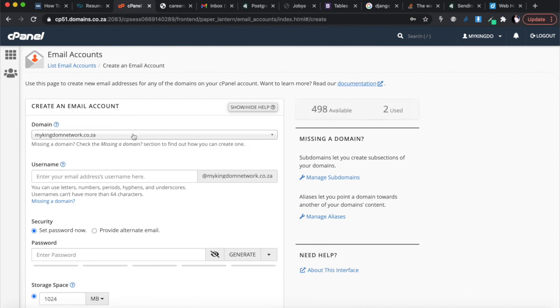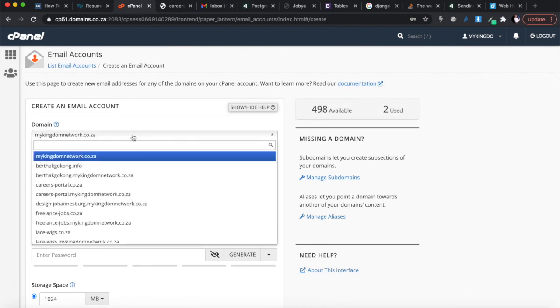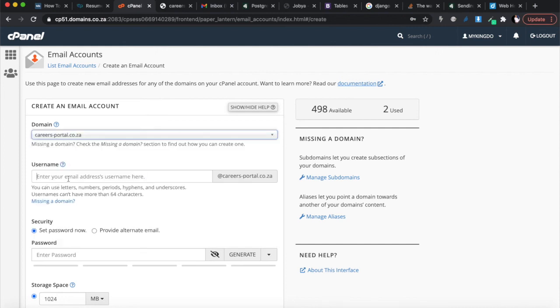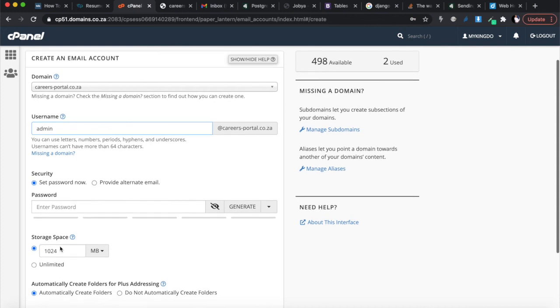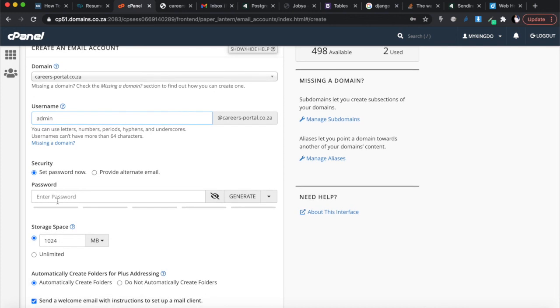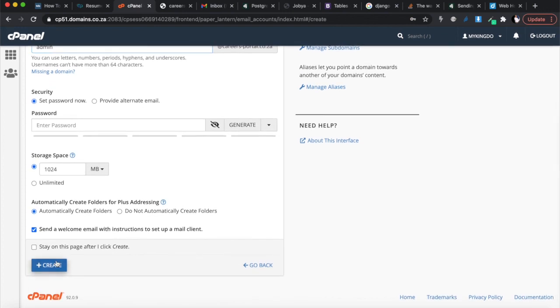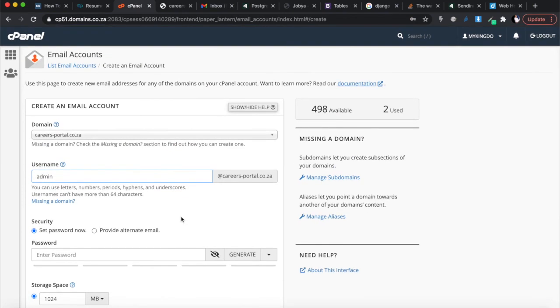Just click create, and provided you added your hosting package over here like I did, this careersportal.co.za, then you can just pick your username. Let's say I want to create a new account and call it admin. Then you can set the password, decide the storage space, and then you create. I won't create another one because I've just created one for support. So that's what you need to do.